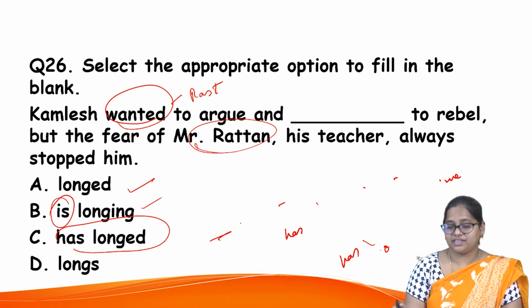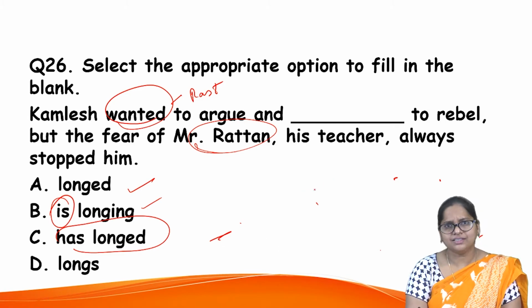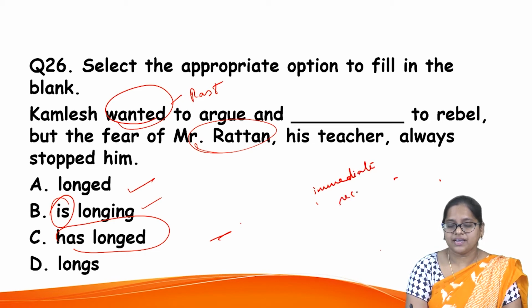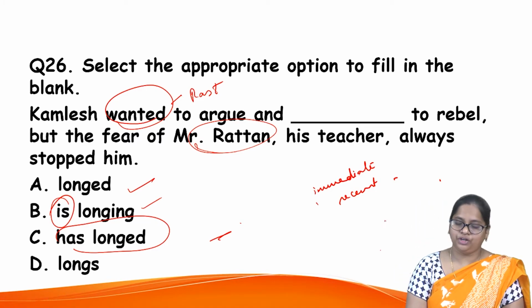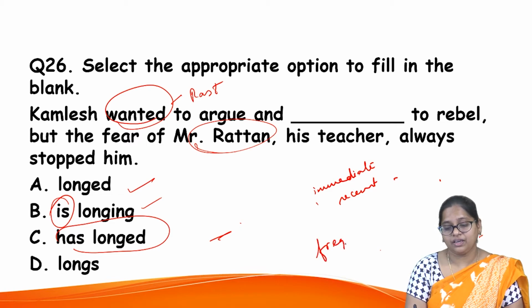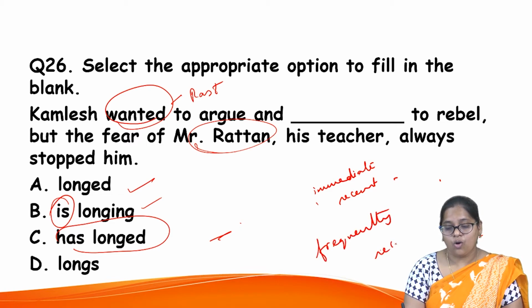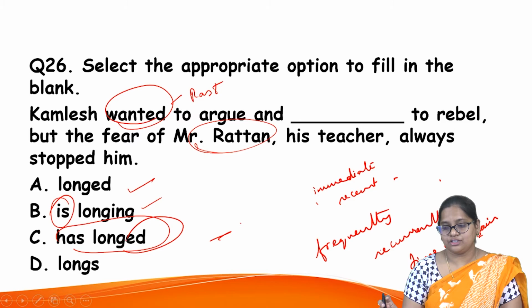What is this present perfect tense? Present perfect tense is used when you are talking about any recent action or with the immediate past. Hold on, there is one more exception. When do you use it? When some action has happened in the past, but continued for some time, frequently or recurrently, time and again, it has happened, you can use the present perfect, has longed.